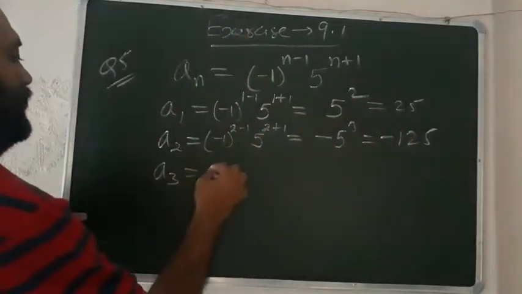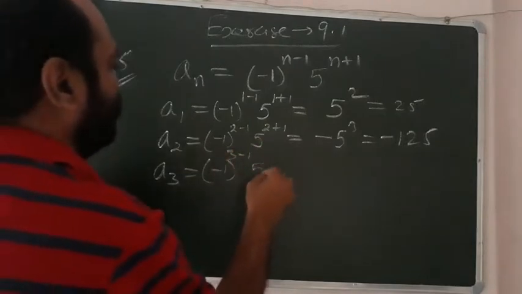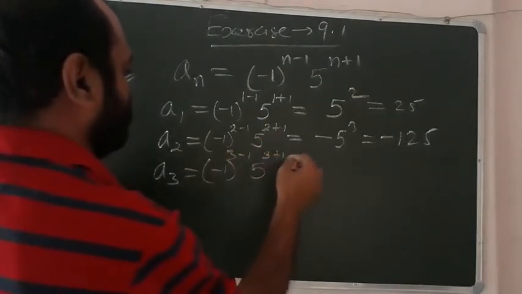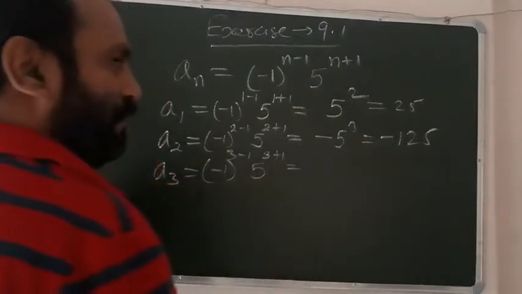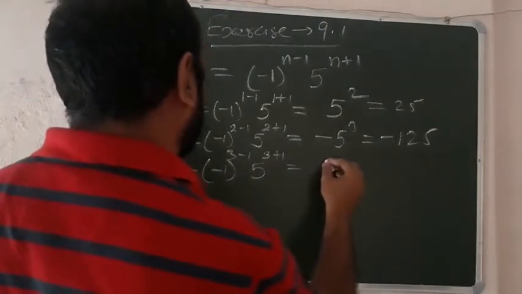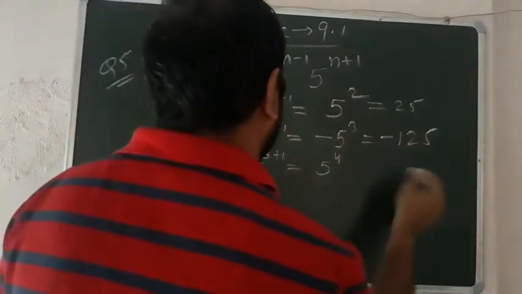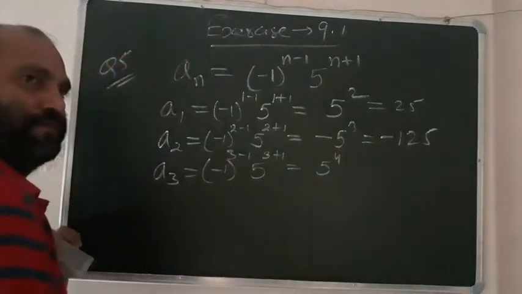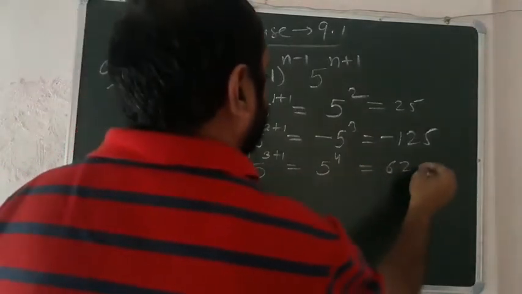Similarly, a3 is minus 1 power 3 minus 1, 5 raised to the power 3 plus 1. This is minus 1 power 2, that is 1, and we get 5 raised to the power 4, which is equal to 625.